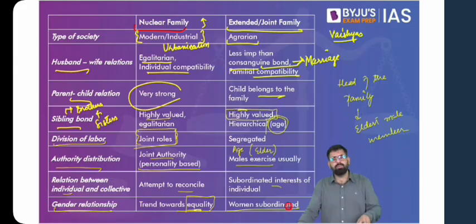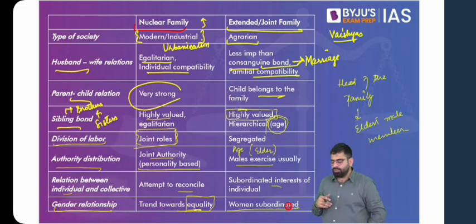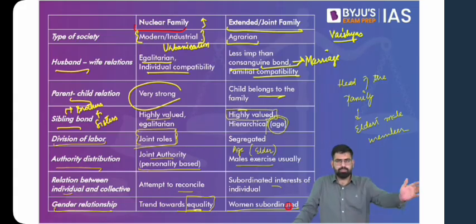Now, these are various aspects of nuclear and joint families, and we have looked at them in comparison so that you are able to understand more. Also, if we talk about types of family, then you'll find other types of families as well. But you don't have to go a lot. For instance, there'll be families wherein you get married and you start living with your maternal uncle or your paternal uncle, then that also constitutes a family.